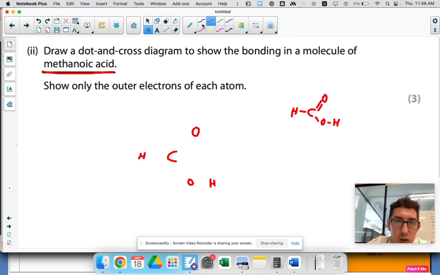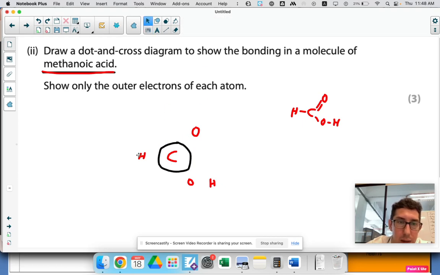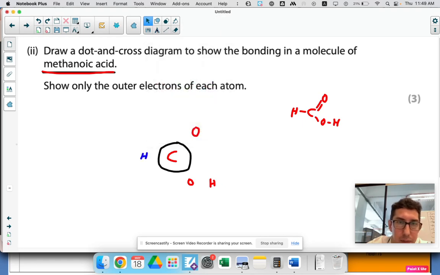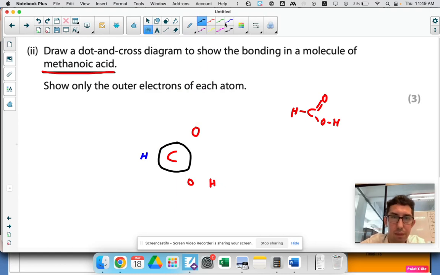Okay, let's draw some rings around them. Here's my carbon. Let's draw them a little bit overlapping. Let's move that a bit closer. Do hydrogen in blue. Here's my hydrogen. It should be a bit closer, actually. There's different ways of doing dot and cross diagrams. I prefer this way because you can see which electron is from which atom. Let's do this oxygen here.